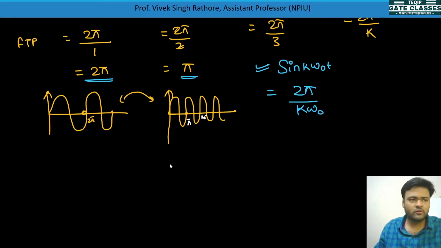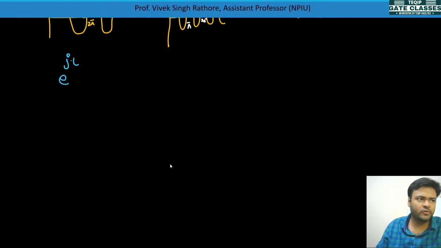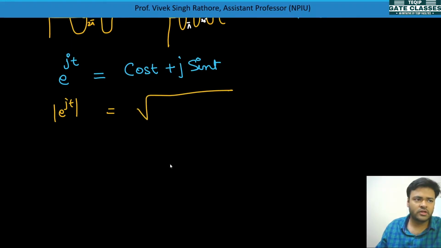Okay, so let's talk about some complex valued signals, how they are periodic and non-periodic. So see, let's take an example of the Euler signal only. So this is your Euler signal, and this can be represented as cos t plus j sine t. Now if you take the magnitude of e to the power jt, what you will do is cos square t plus sine square t